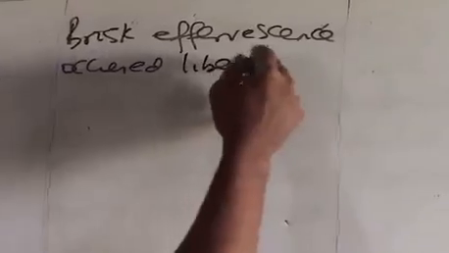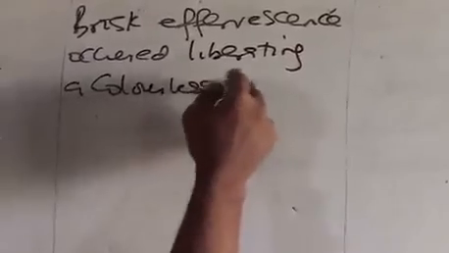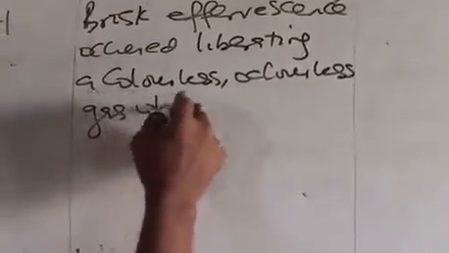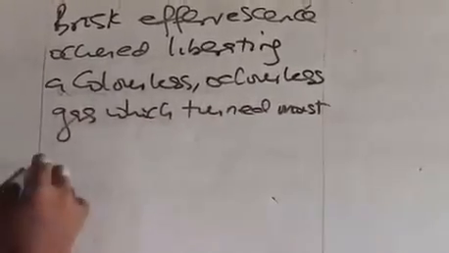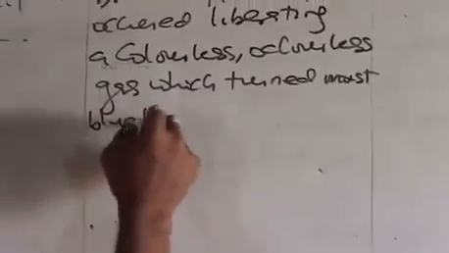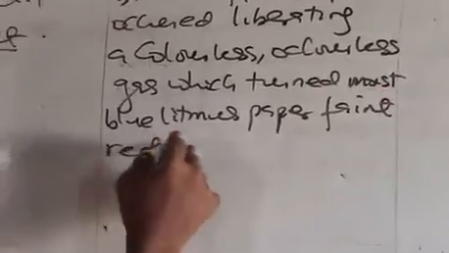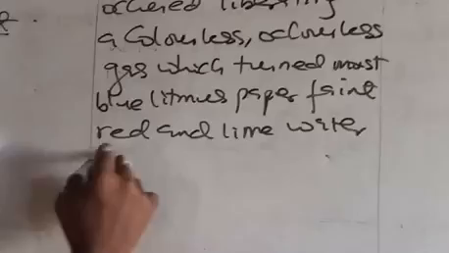Effervescence is that gas liberation in bubbles, liberating a colorless, odorless gas, which turned moist blue litmus paper faint red, and lime water milky.